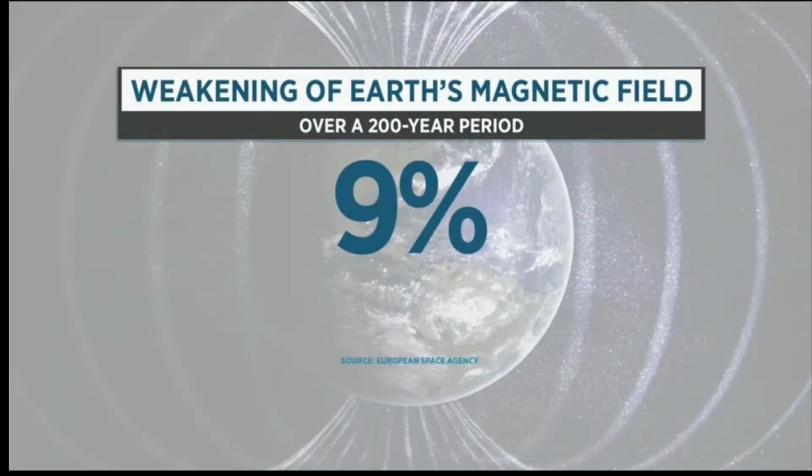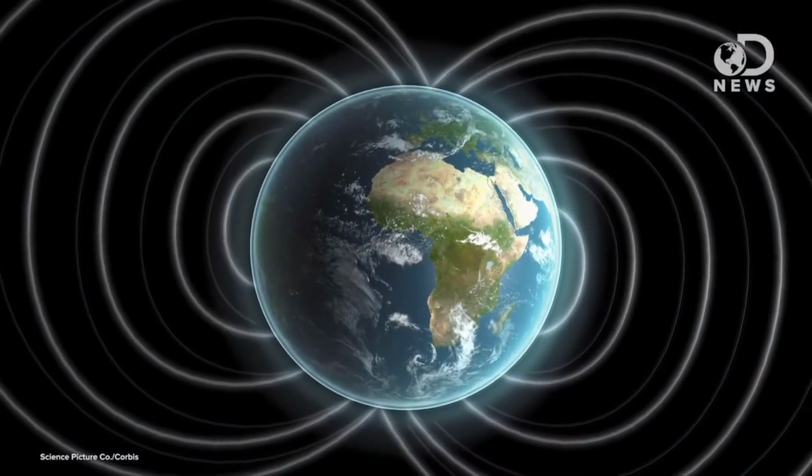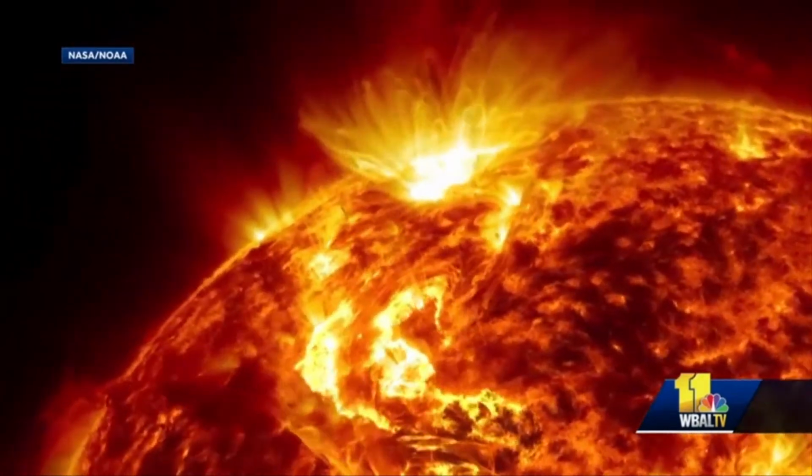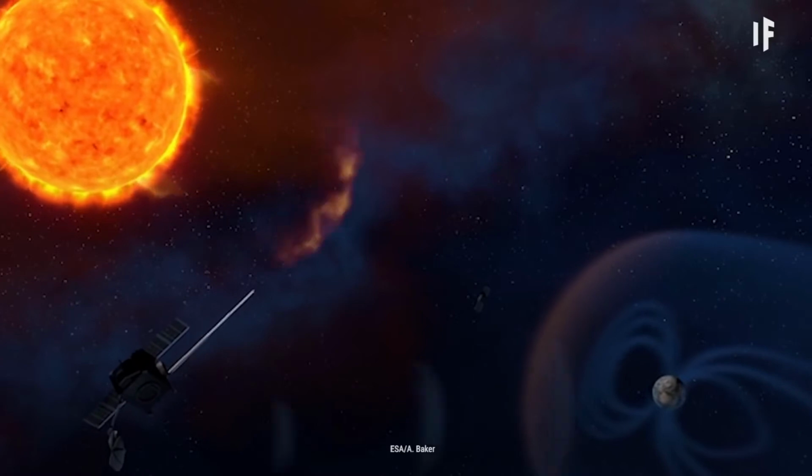The magnetic field of the Earth has been weakening at an alarming rate. This suggests that a polar reversal is overdue. A weakening magnetic field makes the Earth more vulnerable to the impact of solar activities. The intensity and frequency of solar activities are likely to increase from now until 2025.